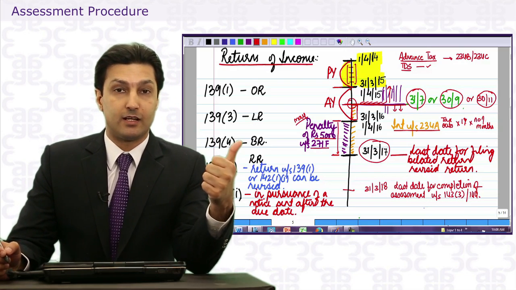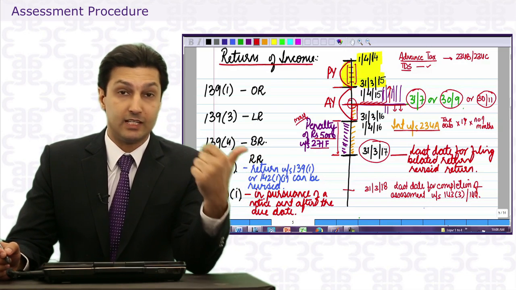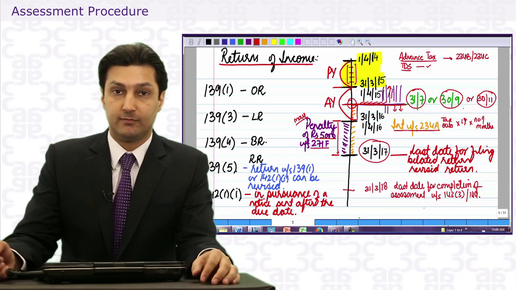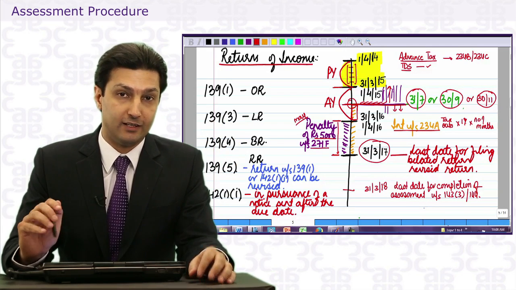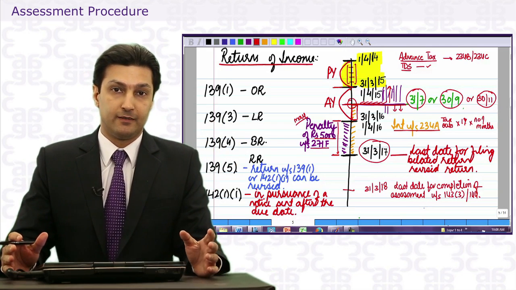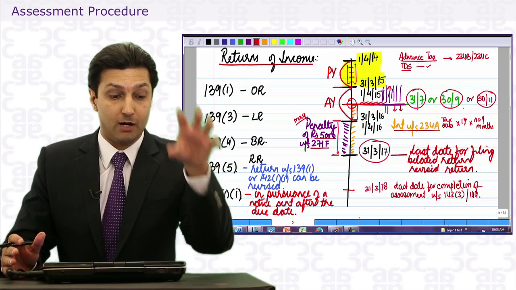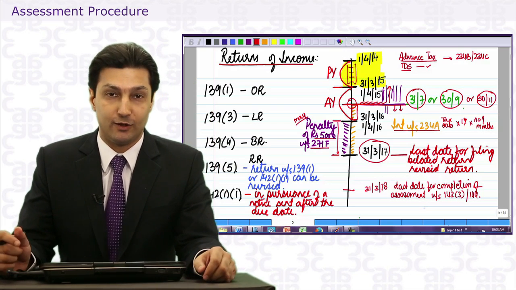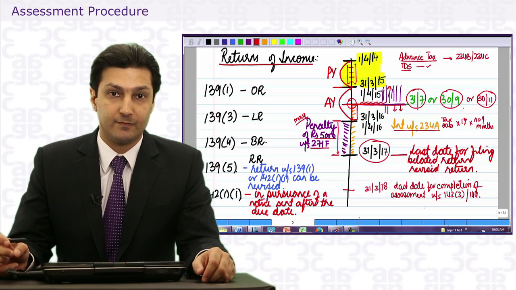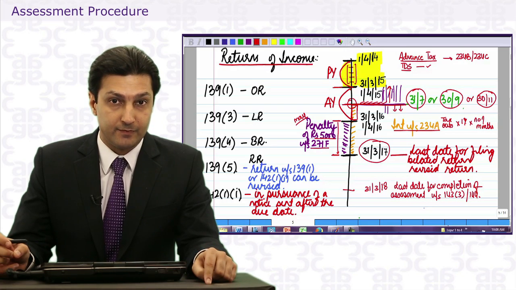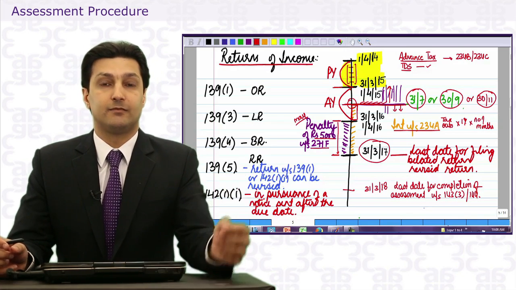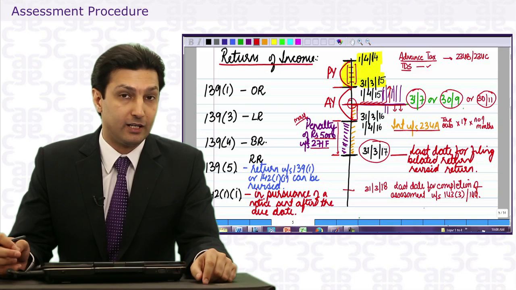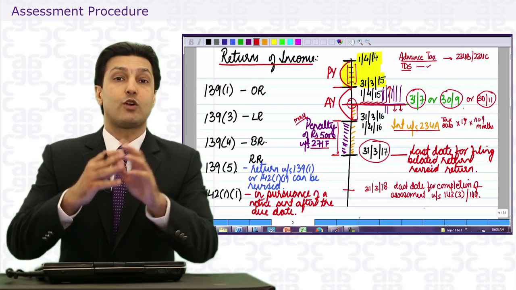Is an individual compulsorily required to file a loss return? Is a HUF? In fact, is any person other than a company or a firm compulsorily required to file a loss return? So if there is loss, it's only a company or a firm who are compulsorily required to file a return. The others will file a return if they want to carry forward the loss. Which means a loss return filed late by an individual, no penalty under 271F can be levied because the individual was not compulsorily required.